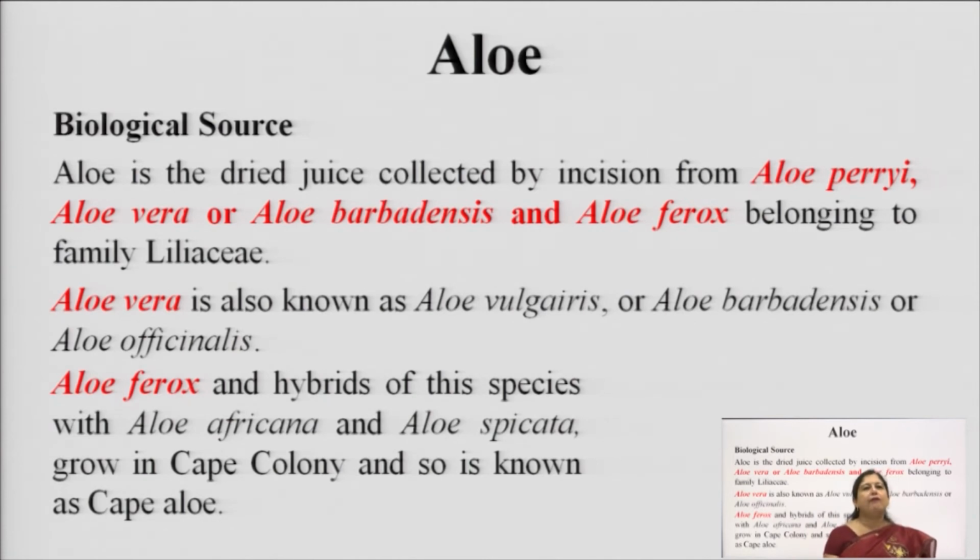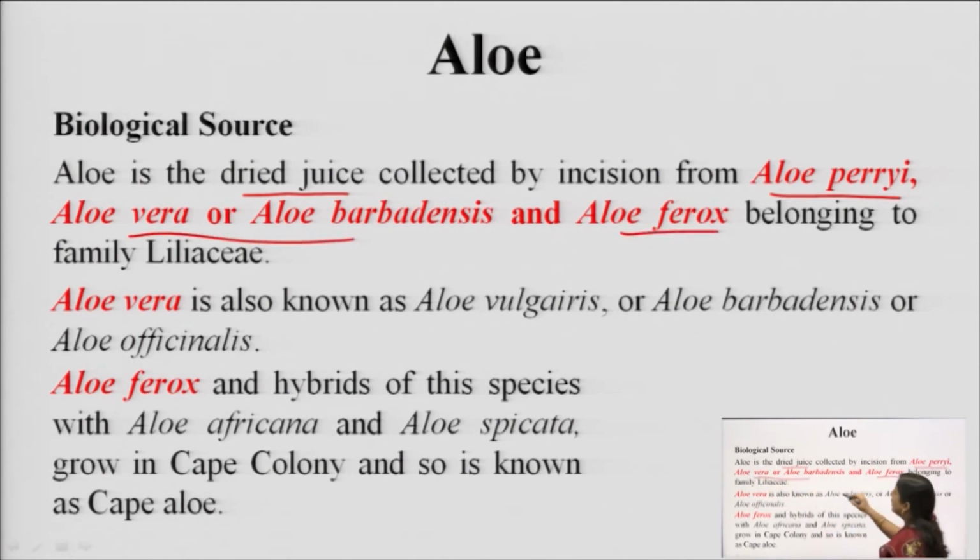So, here we have listed in the biological source that aloe is the dried juice collected from Aloe perryi, Aloe vera or Aloe barbadensis, and Aloe ferox, belonging to the family Liliaceae. Okay. So, the family is Liliaceae, and there are three different species: one is Aloe perryi, one is Aloe vera or Aloe barbadensis, and third is Aloe ferox.